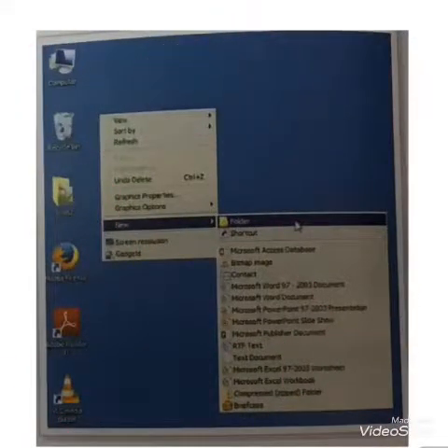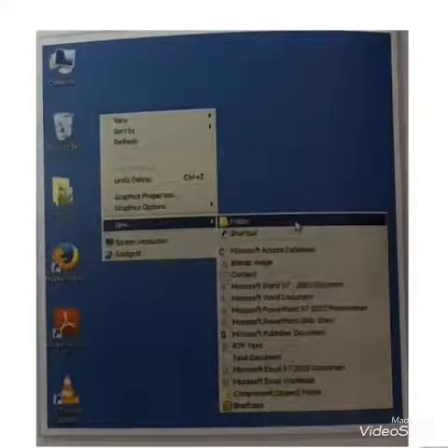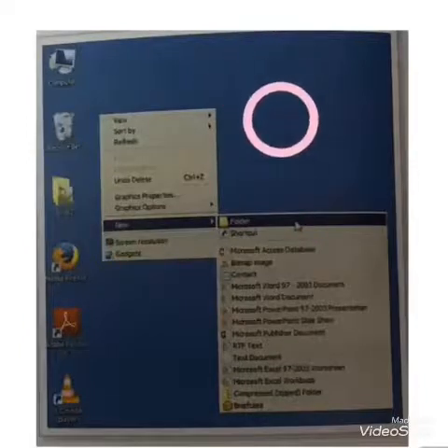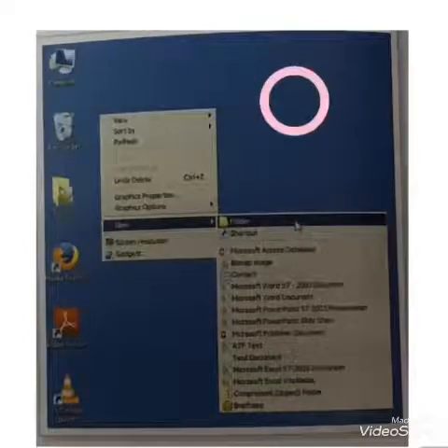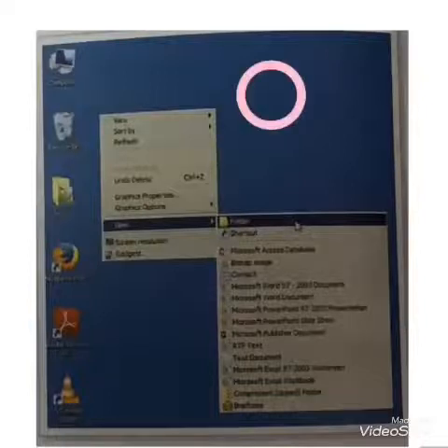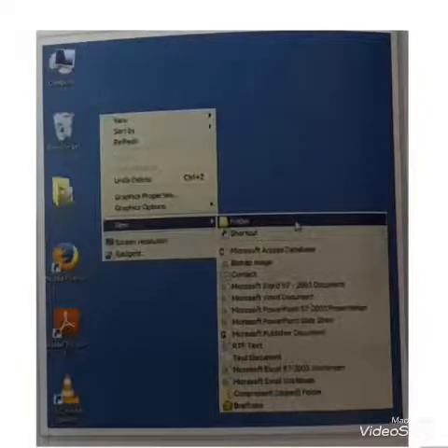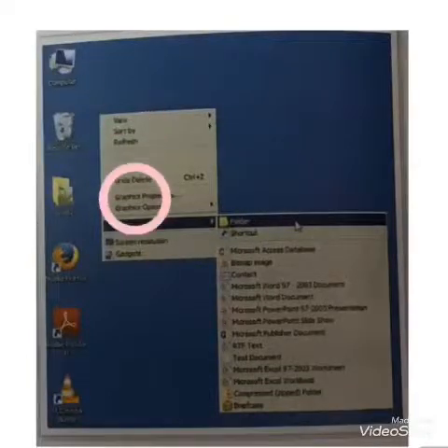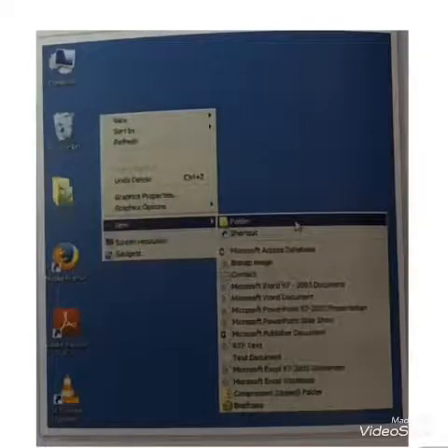If you want to create a new folder on your desktop, see what you will do. Move the mouse pointer onto an empty space on the desktop. Then right click. Click once on the right button of the mouse. Right click means from the mouse give a right click, and now you may see so many options like this. From here click on this new folder.